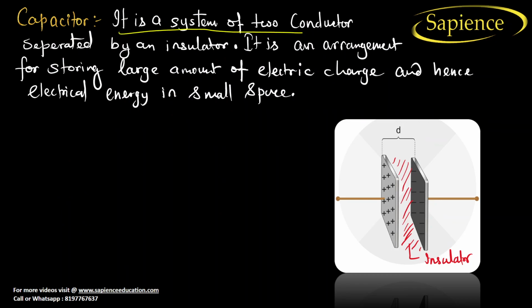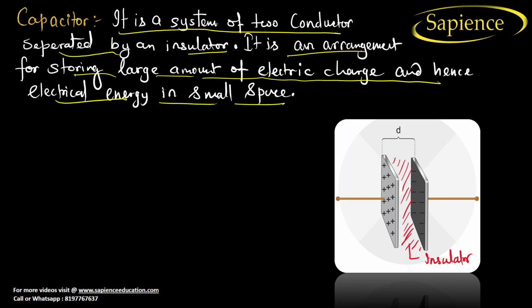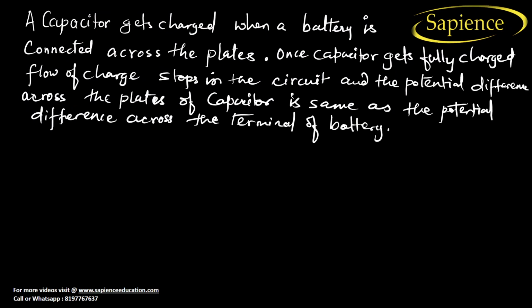Capacitor: it is a system of two conductors separated by an insulator, and it is an arrangement for storing a large amount of electric charge and hence electrical energy in a very small space. So basically we can construct a parallel plate capacitor where we can easily store a large amount of charge, and we can put an insulator here so that the capacity of the capacitor can be increased. So we will go for some derivation as well, right?